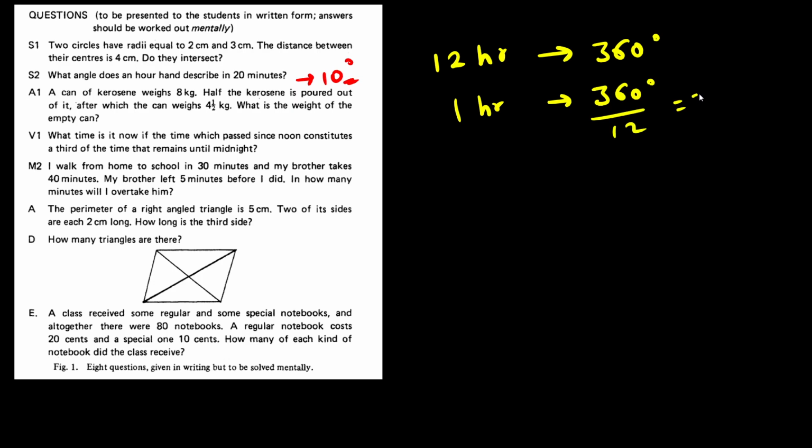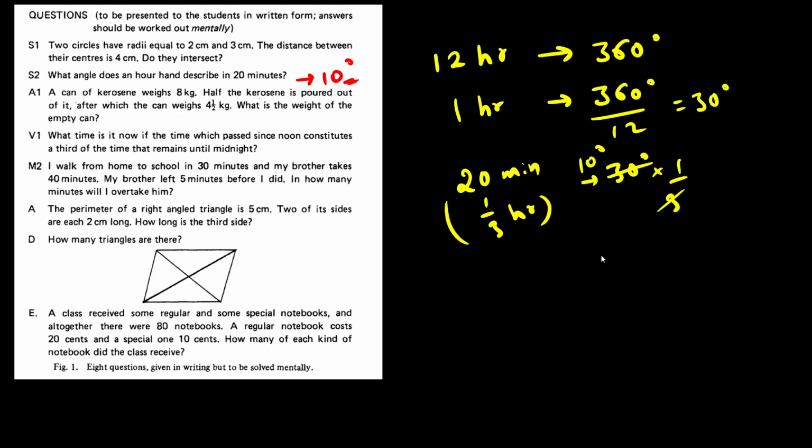Now let's try to solve using pen and paper. I will now write the solution. So see, we have 12 hours and the hour hand covers 360 degree in 12 hours. So in 1 hour, 360 by 12, that would be 30 degree. So in 20 minutes, 20 minutes is what? 1 by 3 hour, right? So 30 degree into 1 by 3. So from here I will get 10 degree. So we have our answer as 10 degree. So these two questions are done. Both of them were very easy. Now let's move on to the next question.